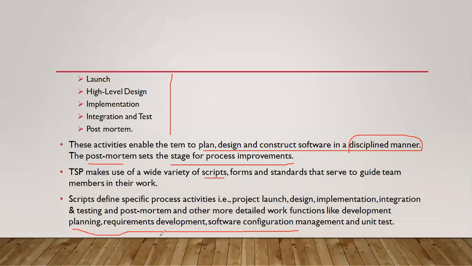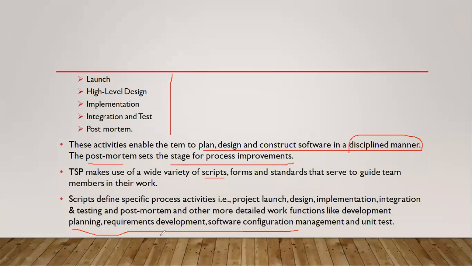In the previous concept we discussed that only a single person monitors the overall project, guides everything, and personally takes care of it. PSP means a single person takes care of the overall project to get effective results.